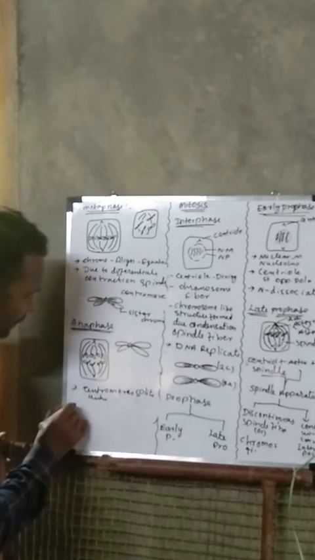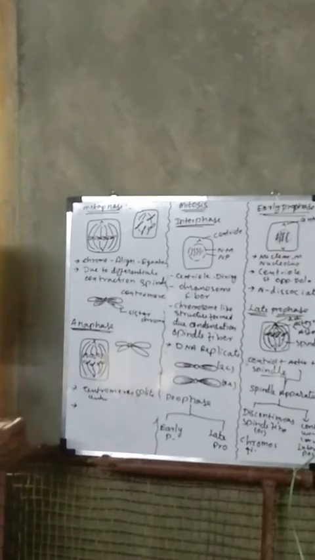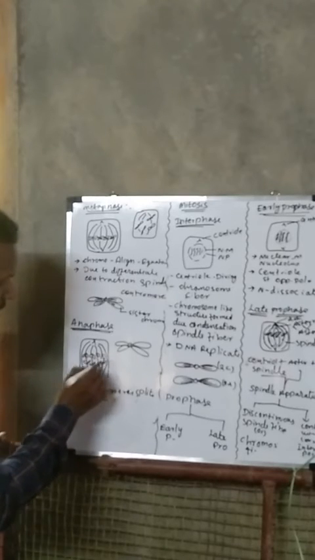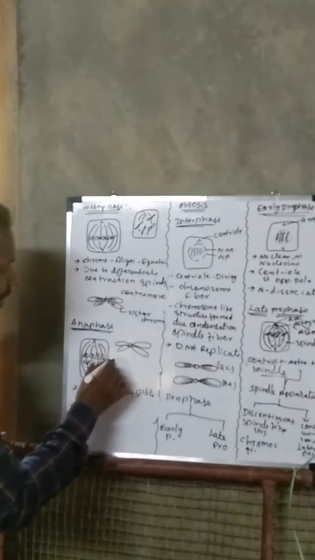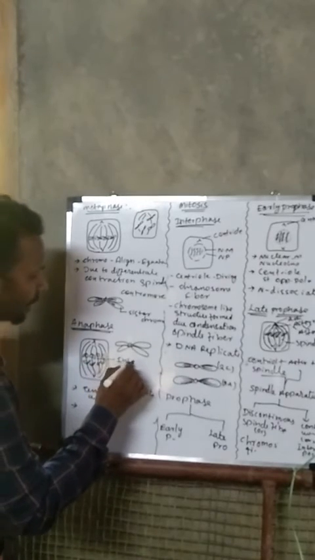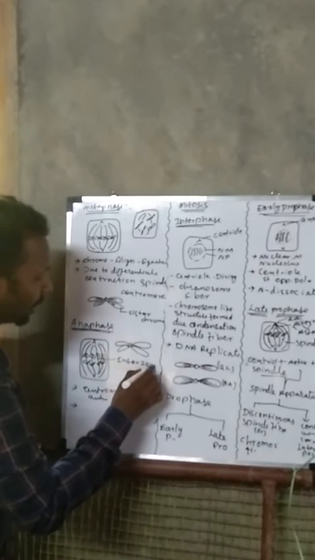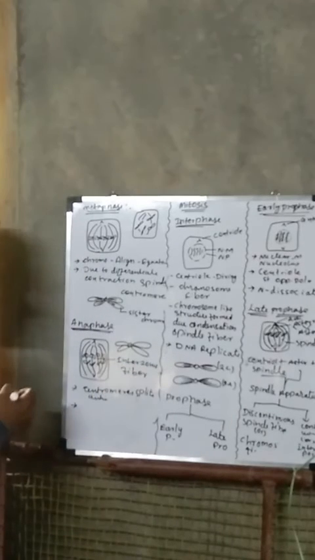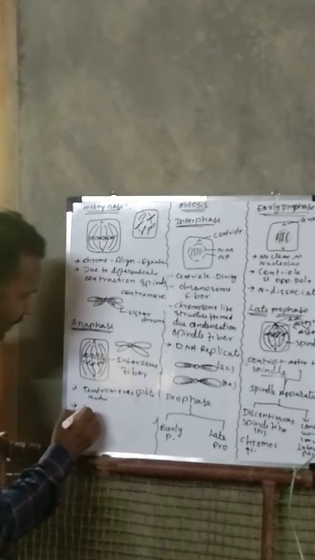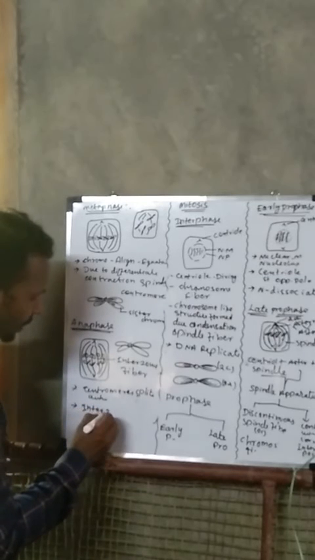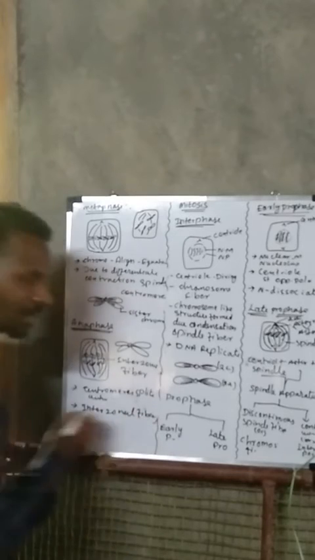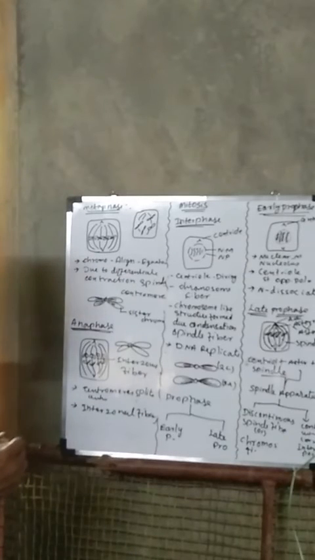And second point, there is a formation of interzonal fiber after splitting. So we can write: formation of interzonal fiber.